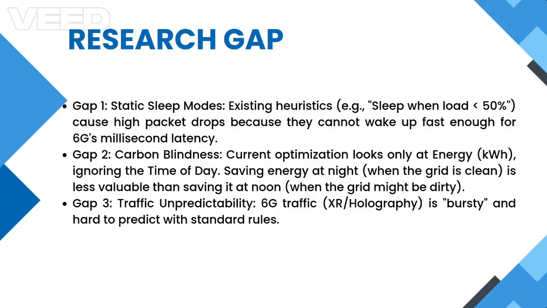Second, carbon blindness. Optimization today looks only at kilowatt-hours, ignoring the time of day. Saving energy at night when the grid is clean is less valuable than saving it at noon when the grid might be dirty or under heavy use. Third, traffic unpredictability. 6G traffic is highly volatile and cannot be predicted by standard fixed rules.